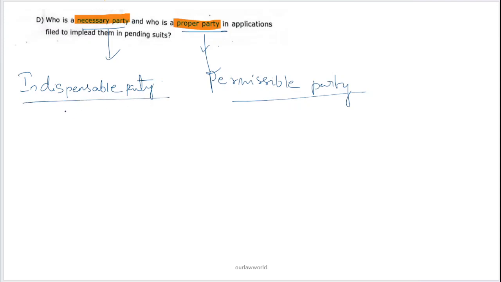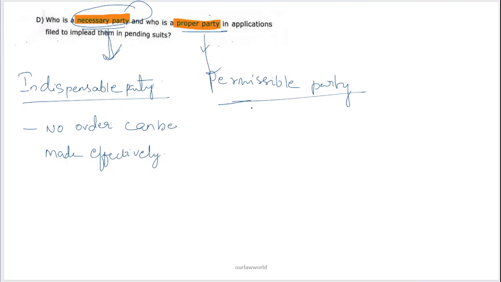So an indispensable party: a necessary party is one without whom no order can be passed or made effectively. These parties should be present when an order is being made by the court. That party is called a necessary party. That means it is compulsory for these parties to be present while the court passes or makes the order.